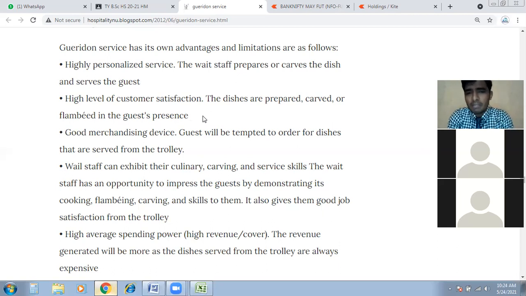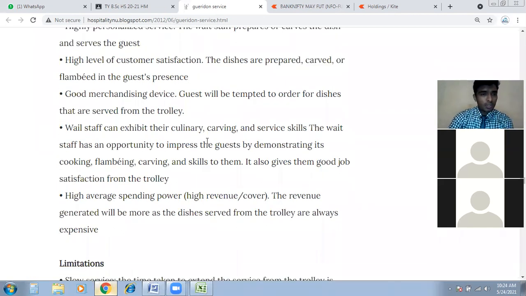Guests will be tempted. If somebody is making food in front of you, it is quite a different feeling, a different temptation for us. So we will love to have that. That's the basic idea. This is a good merchandising device because it's prepared in front of you. Understand? Okay, next, move on to the next point.